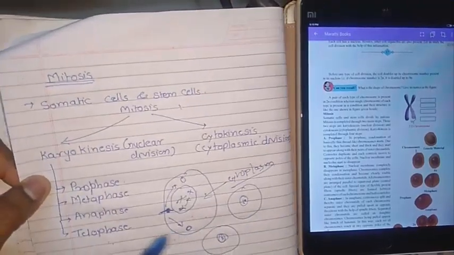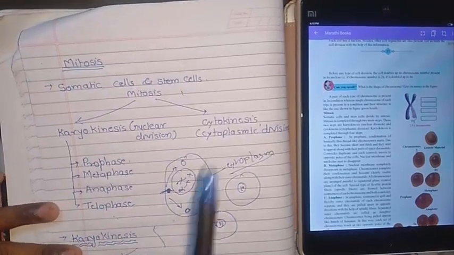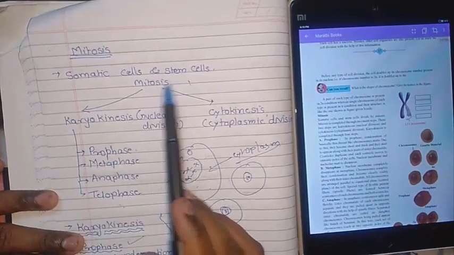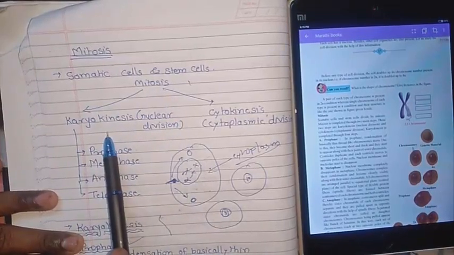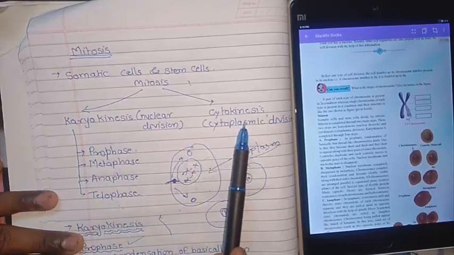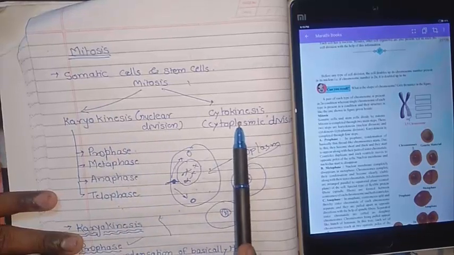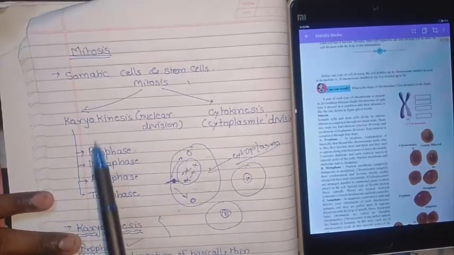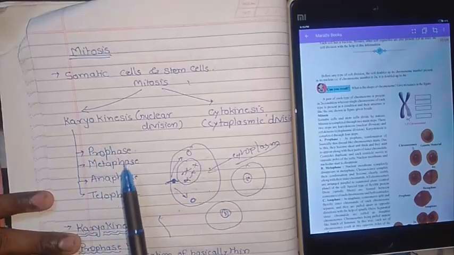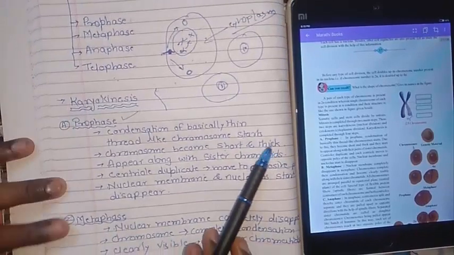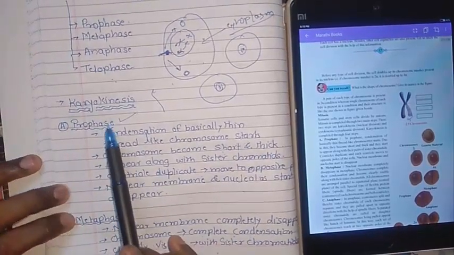Now the revision of mitosis. Mitosis, as we studied, happens in stem cells and somatic cells. It has a two-step process: one is karyokinesis and the second is cytokinesis. Karyokinesis is known as nuclear division. Cytokinesis is known as cytoplasmic division. Karyokinesis is made up of prophase, metaphase, anaphase and telophase. First of all, we had studied karyokinesis in our fifth lecture.